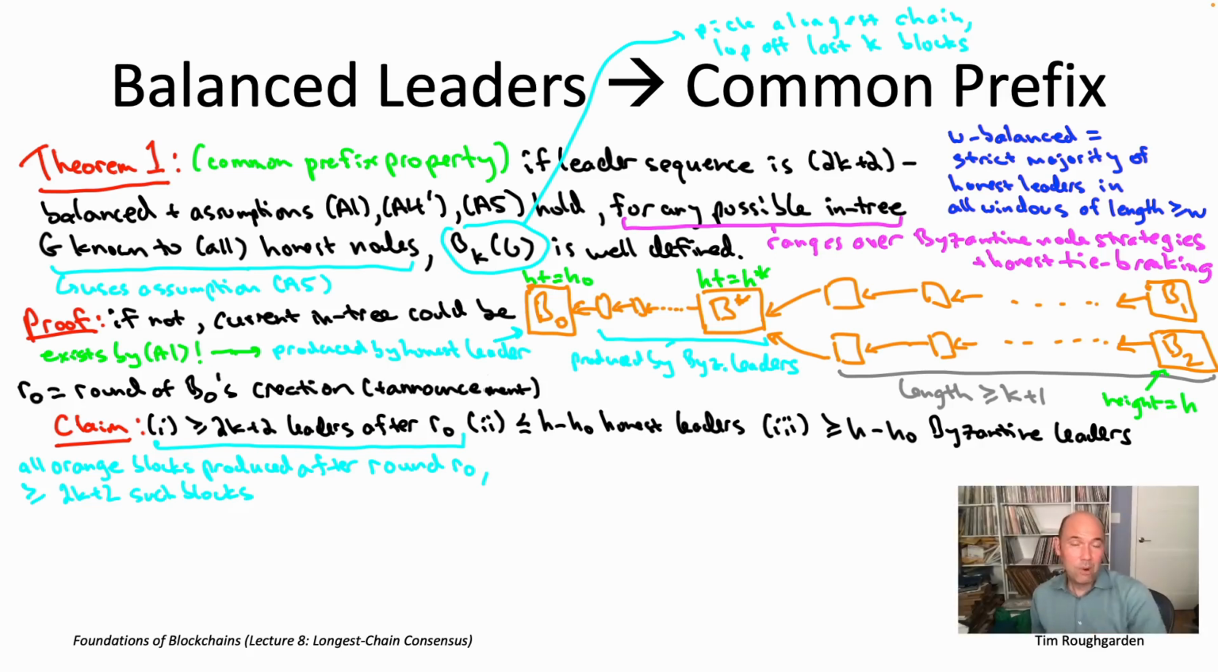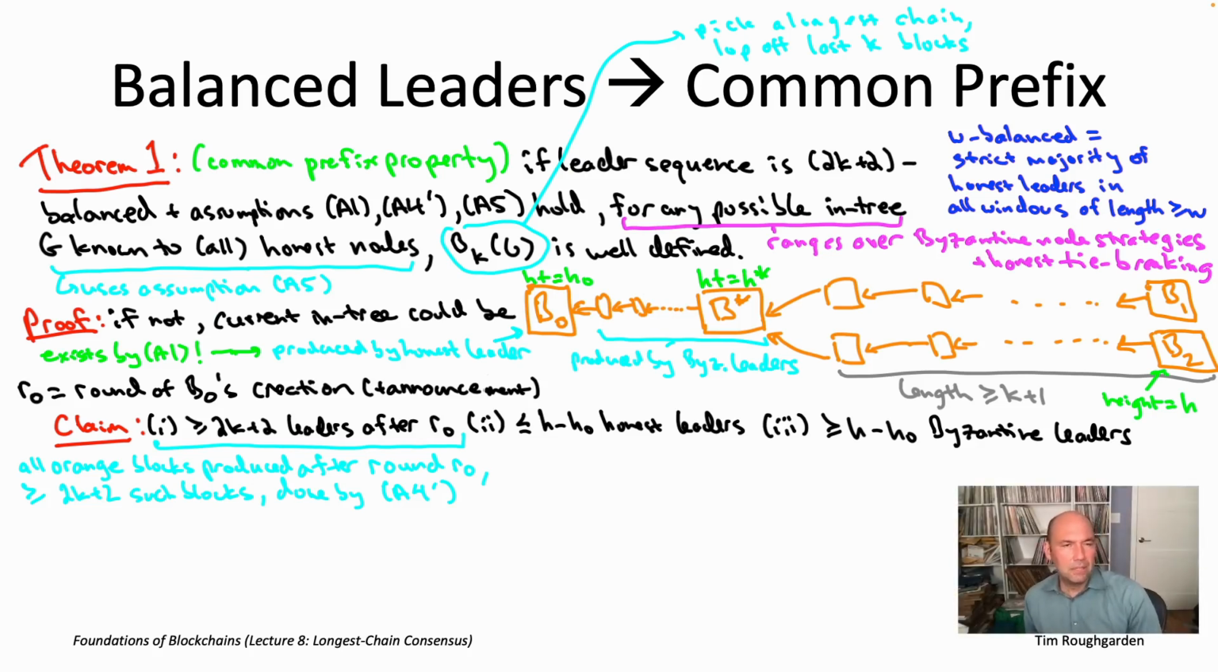And now, to finish part one of the claim, we're going to invoke this assumption A4 prime, the stronger assumption of assumption A4, the assumption that each leader can produce only one block. It's not the last time we're going to use that assumption. We're going to use it in an even more critical way in part three of the claim, but it's convenient to use here. Look, there are these 2k plus 2 or more blocks after B naught. A given leader can only produce one block under assumption A4 prime. So there must have been at least 2k plus 2 leaders chosen after round R naught, which was part one of the claim.